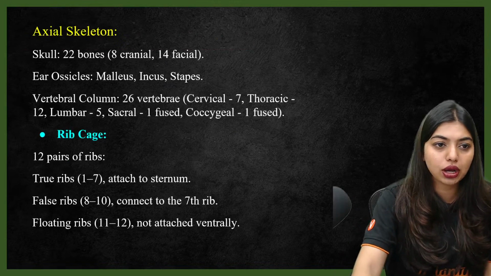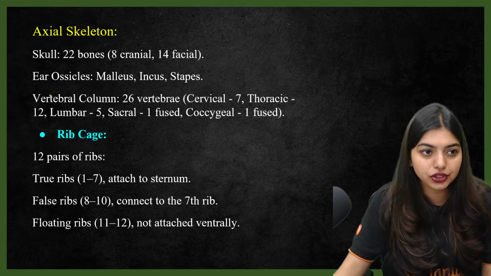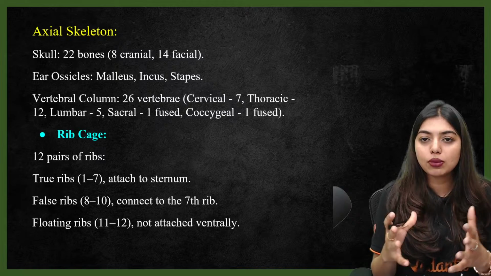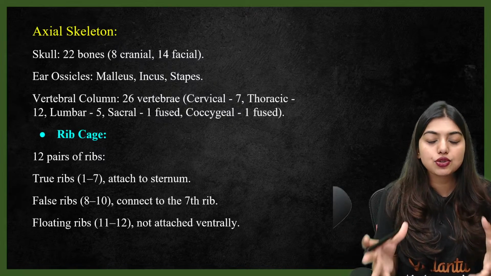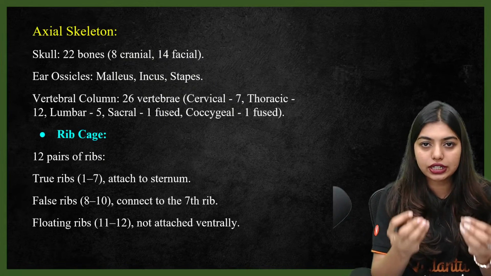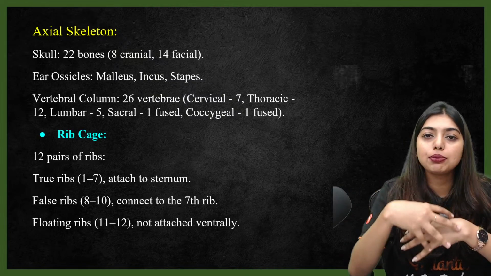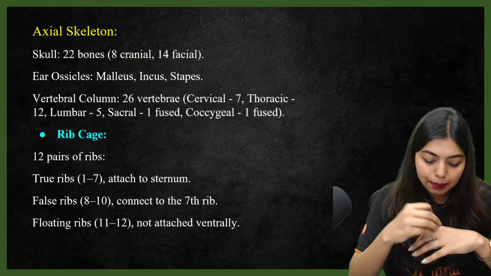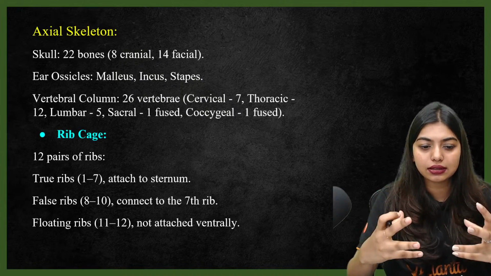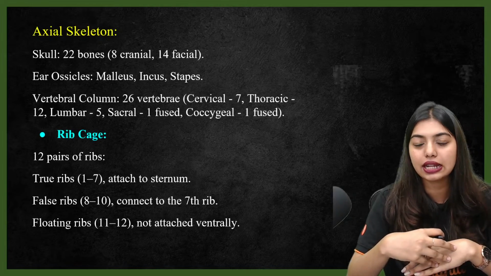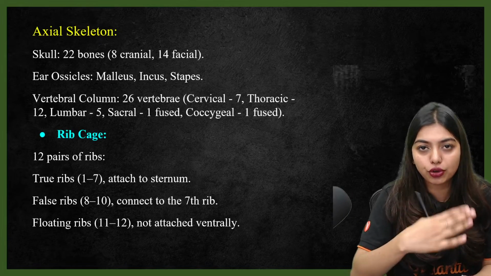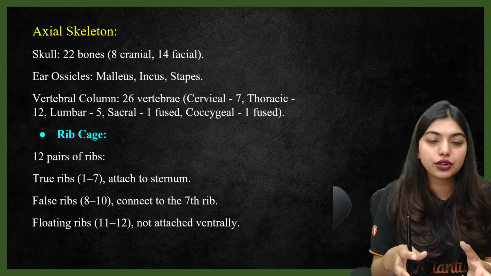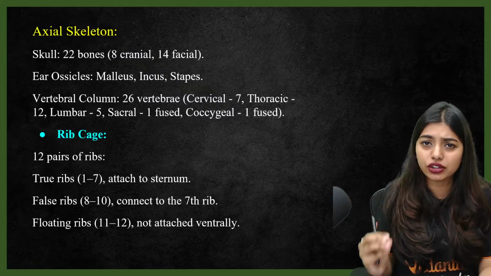I'm not going to teach you about sliding filament theory as such, as all of you know. So what is going to happen? Neuromuscular junctions and the T tubules are going to be there. Let's take an example: Cappy touched a hot object. Immediately an action potential is created, telling her to retrieve her hand or else she's going to burn it. So when Cappy retrieves her hand, there is a muscle contraction that is going to happen.